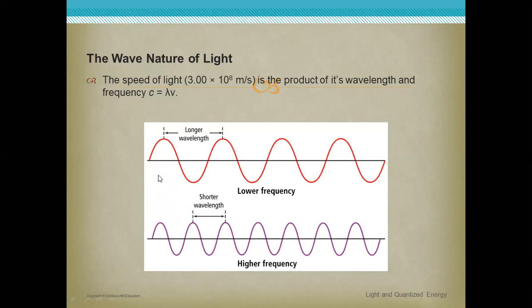Bassami, can you count the number of waves in the first diagram? I said that frequency depends on number of waves, and that one wave includes crest and trough. So what about the number of waves here? 1, 2, 3, 4. Good, Bassami. This is 1, this is 2, this is 3, and this is 4. So longer wavelengths have lower frequency.